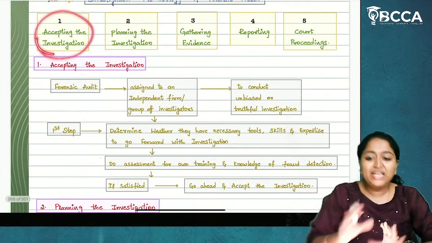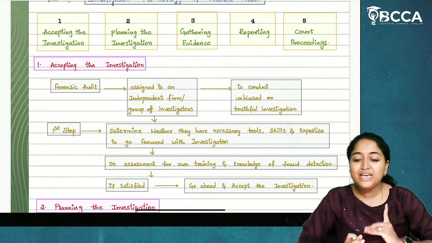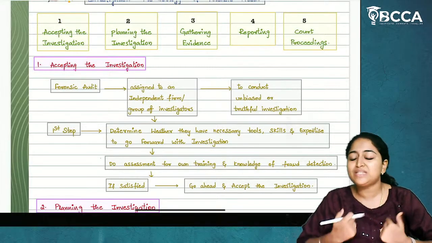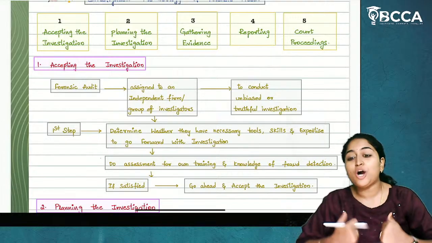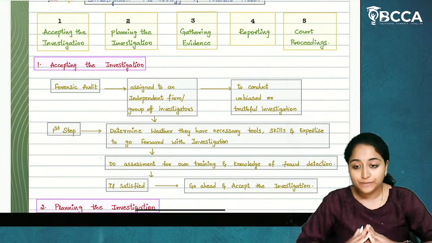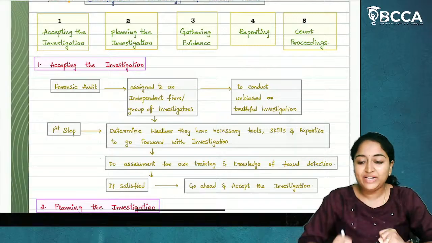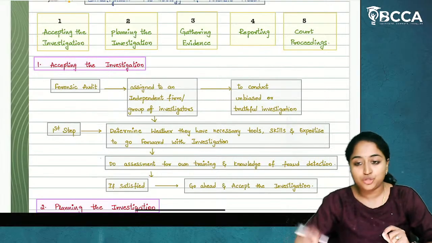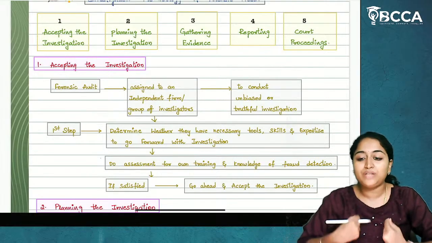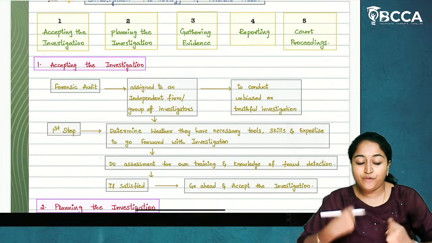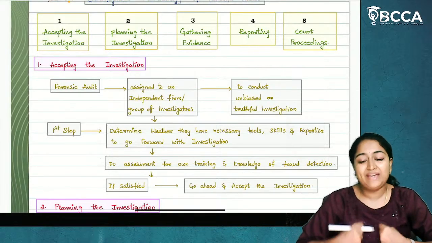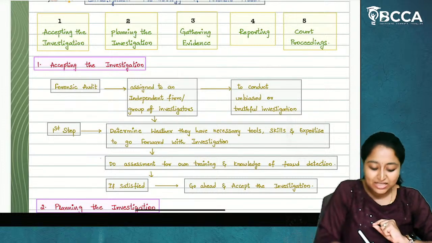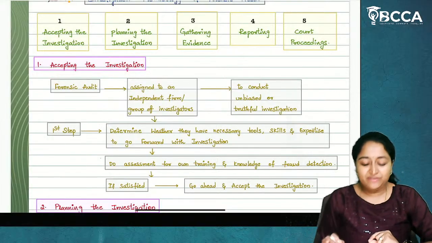First, accepting the investigation. The first step is accepting the investigation. The auditor should assess his own experience and knowledge and check whether he is competent to take up that particular assignment or not. If he is well aware and confident that yes, he will be able to collect the evidence which would be presented in the court of law, if he is very sure that the audit can be done, the fraud can be identified and the evidence can be gathered, then only he will go for acceptance of the engagement. So that is the first step, accepting the investigation.